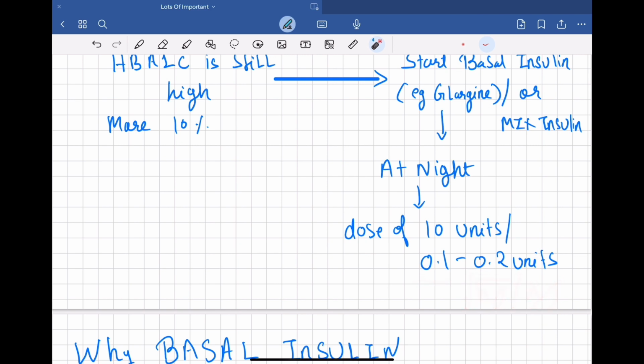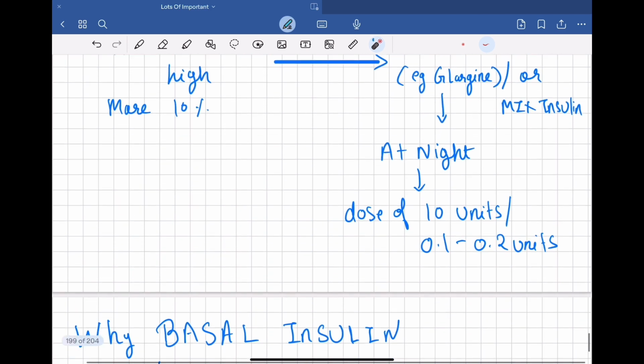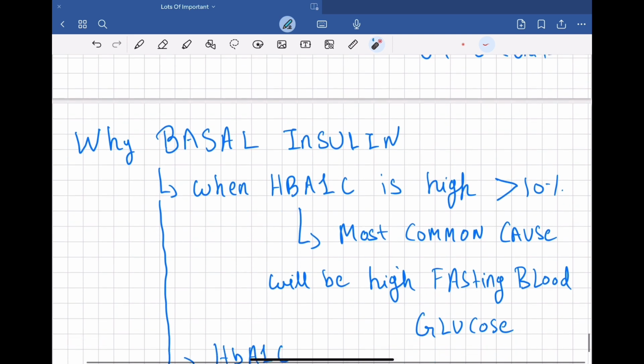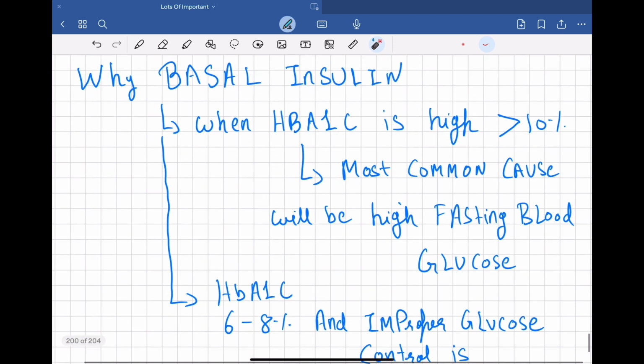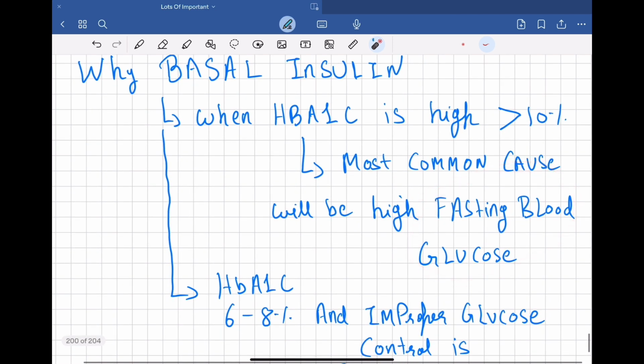Right? Now, if the HbA1c is coming high, why are we giving basal insulin? The clinical studies suggest that whenever the HbA1c is high, more than 9 to 10%, the common culprit behind it is the high fasting blood glucose level. So high fasting blood glucose contributes to higher HbA1c level.